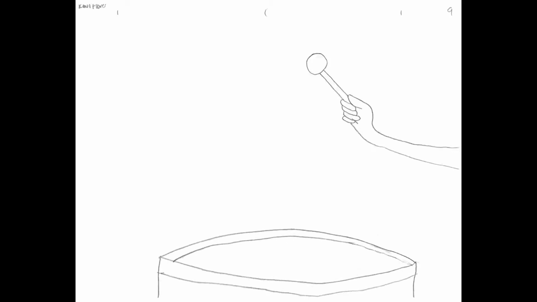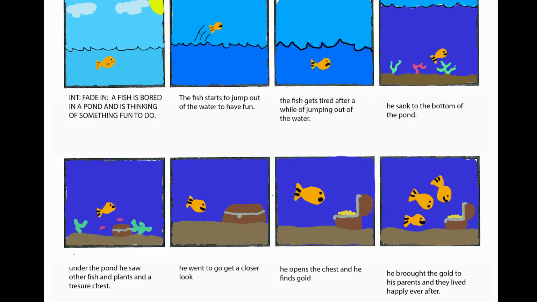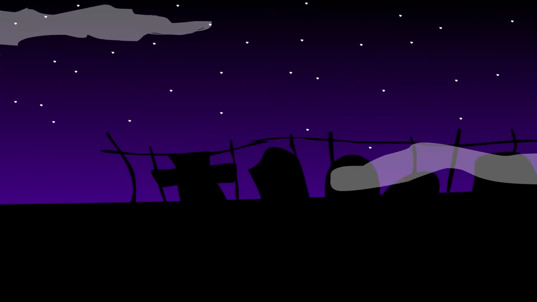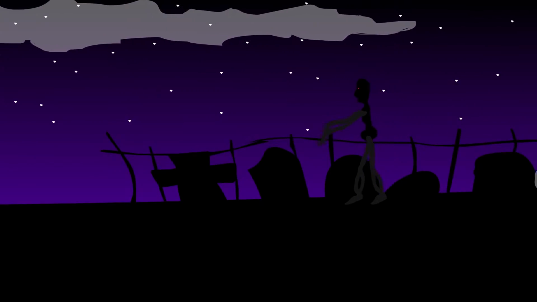For my seventh project, I made this using Flash and used the shift key to make the straight lines. For my eighth project, I made this using a pencil and paper, which was the drum. For my ninth project, I created a script. For my 11th project, I drew all the scenes of my storyboard. For my 12th project, I made a scary, spooky animation using motion tweens and scenes.